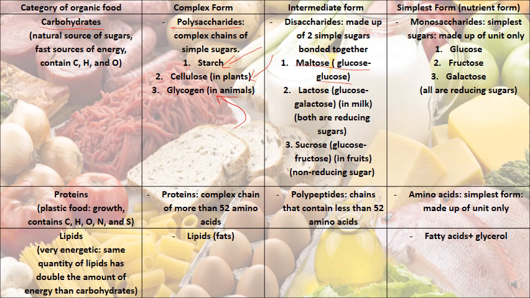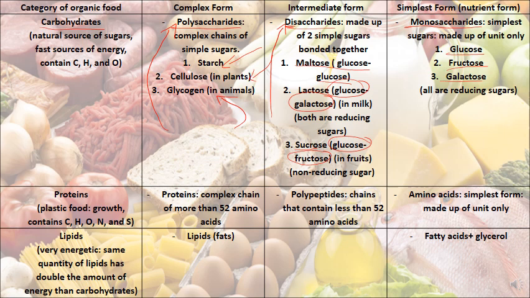And you have to study this. You have to know that lactose, found in milk, is glucose and galactose. And sucrose is glucose and fructose, found in fruits. The simplest form is called the monosaccharides. So first, the complex form is the polysaccharide. The intermediate is called the di, and di means two, so disaccharides are two sugars connected and bonded together. Monosaccharide is only one unit, like glucose, fructose, and galactose.